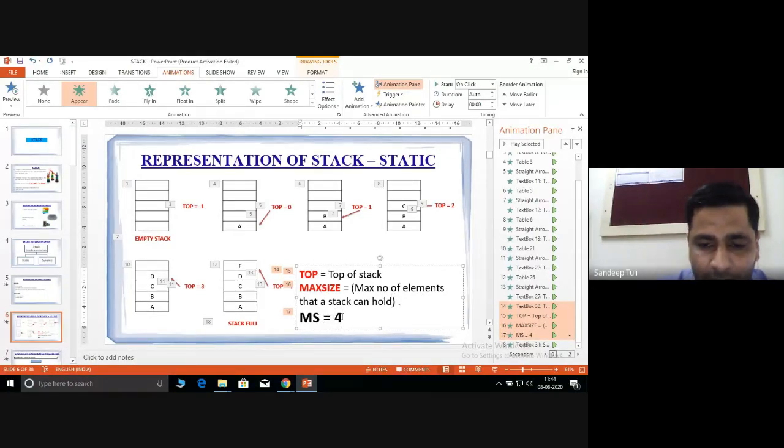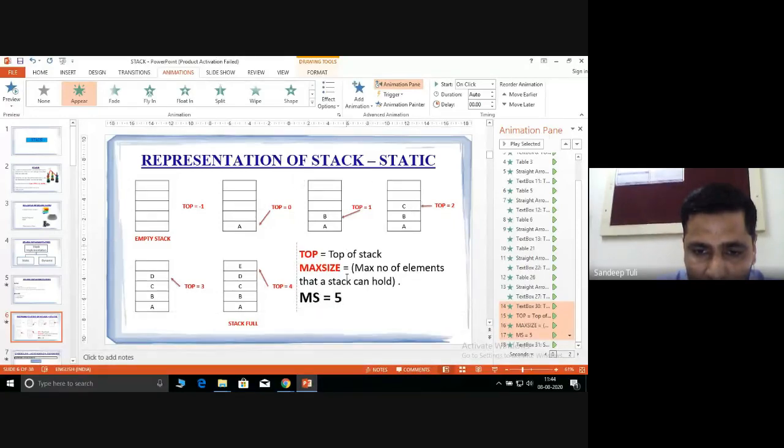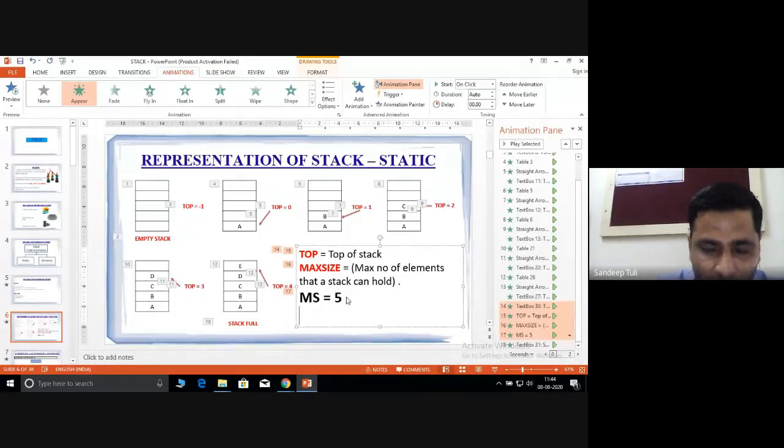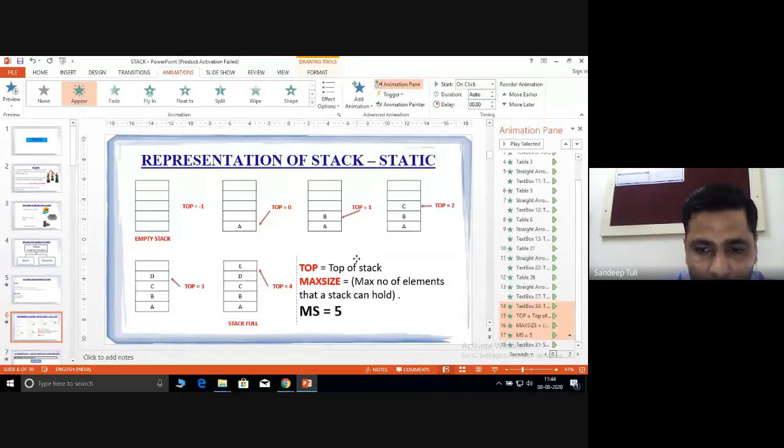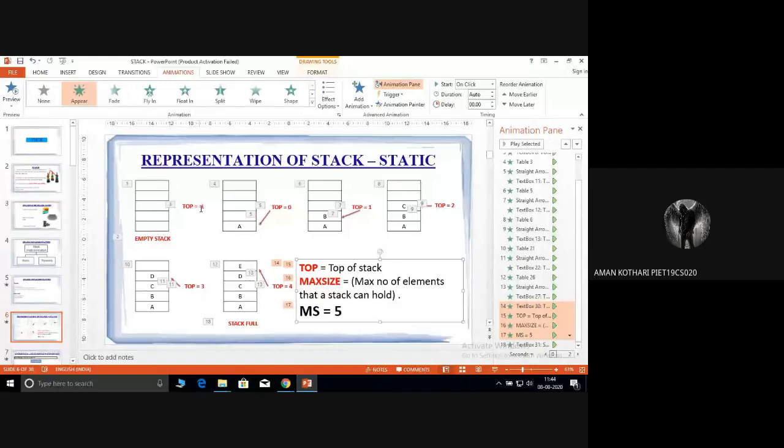So here ms is actually 5. यदि मैं इसको revise कर रहा हूँ थोड़ा सा, so it could be like this. So the condition for the full stack is top is equal to ms -1. Is it okay? And, yes, sir. And what is the condition for the empty stack? Top equals to -1. Very good.